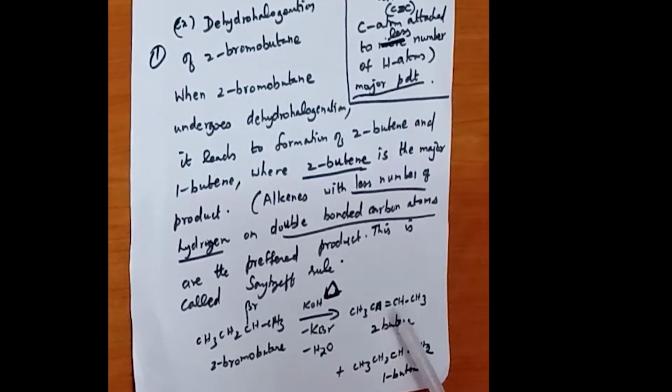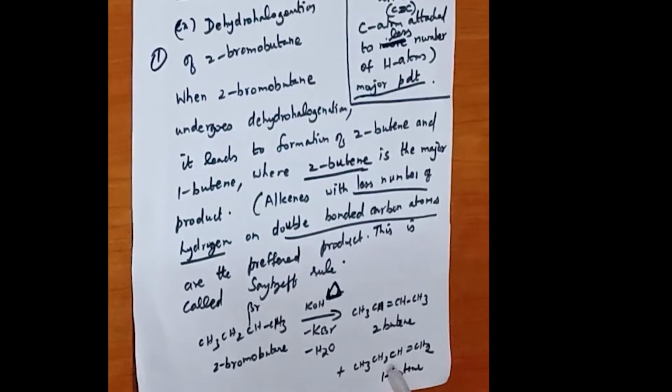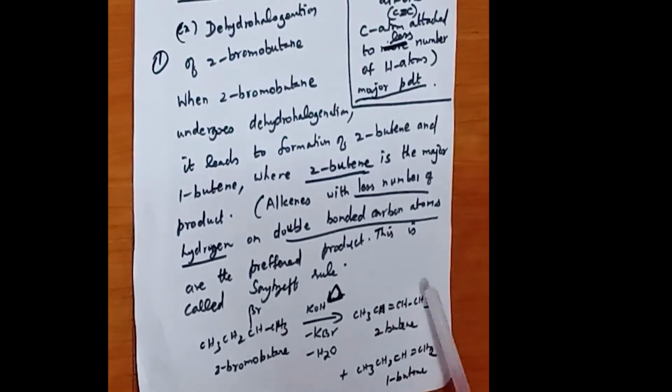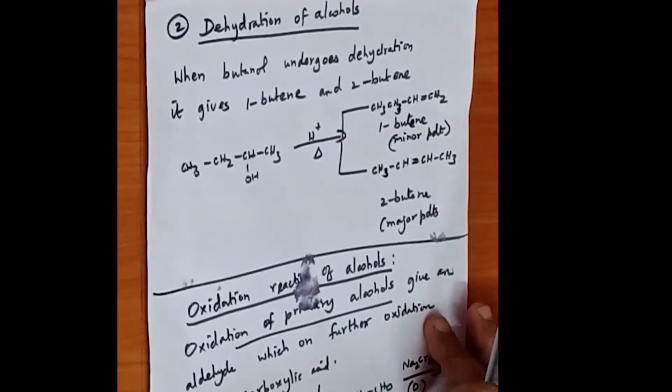So here, we say 2-butene is the major product. Because the number of hydrogen atoms attached to the double bonded carbons here is 4, whereas in the other the number of hydrogen atoms attached to the double bonded carbons is 5. So here the number of hydrogen atoms attached to the double bond is fewer: 4 here, 5 there. So this 2-butene is the most preferred or major product obtained based on the Zaitsev rule. Next we shall see dehydration of alcohol.